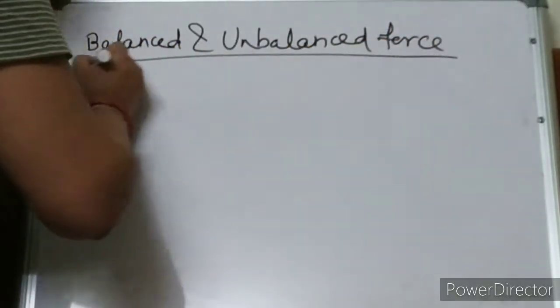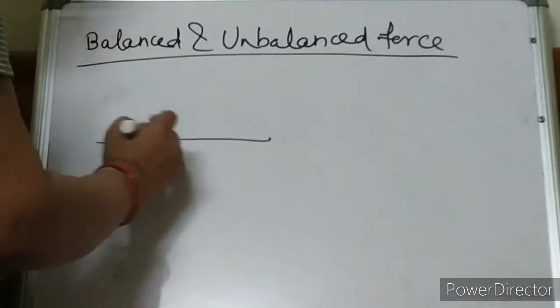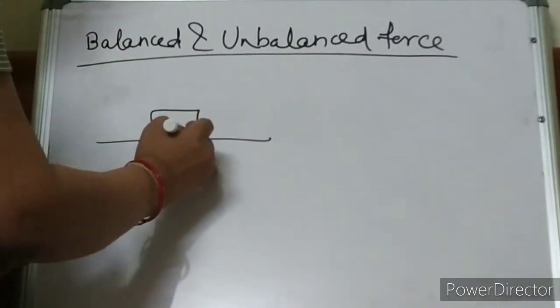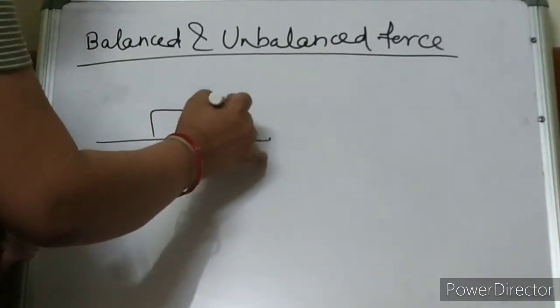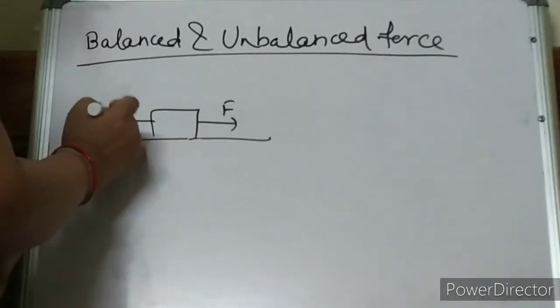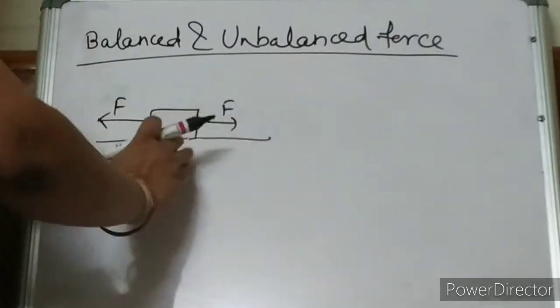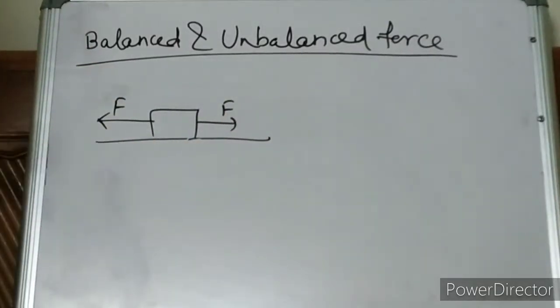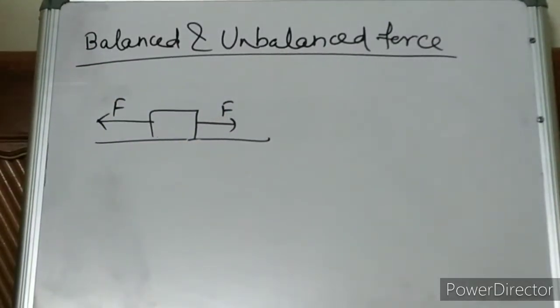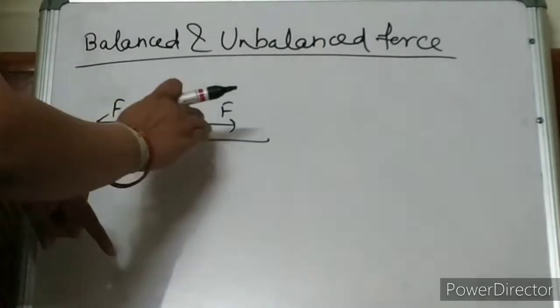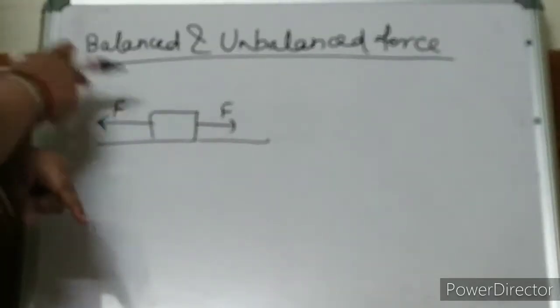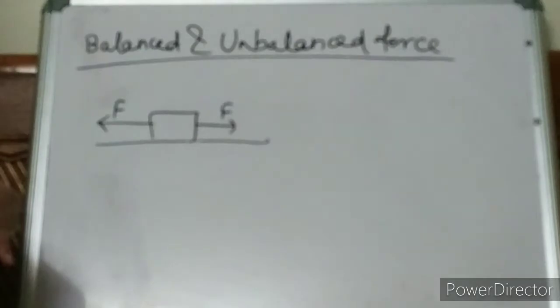What do you mean by balance? Balance means, suppose the object is over here. I am applying the force like this and you are applying the force like this. We are pulling this object in different directions. You can say equal and opposite forces. How much force I am applying, you are also applying the same force because you want to win. But the force is now equal.